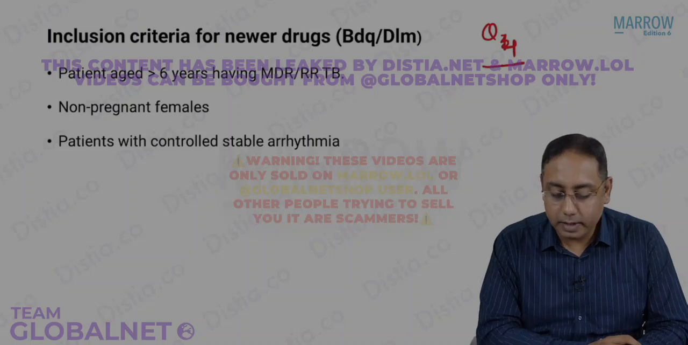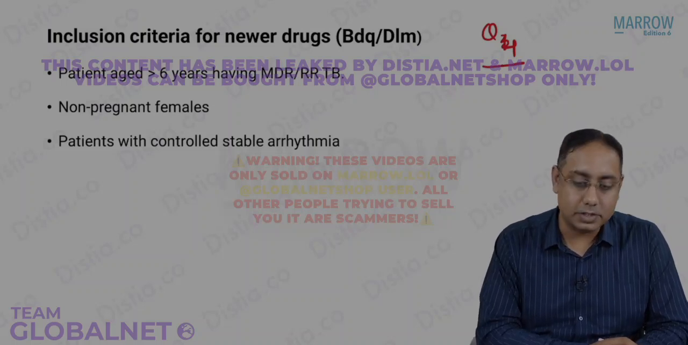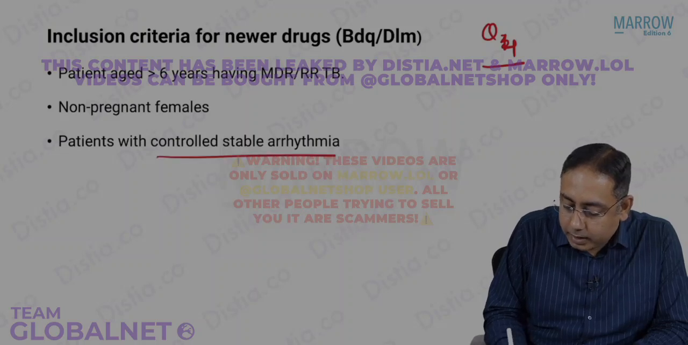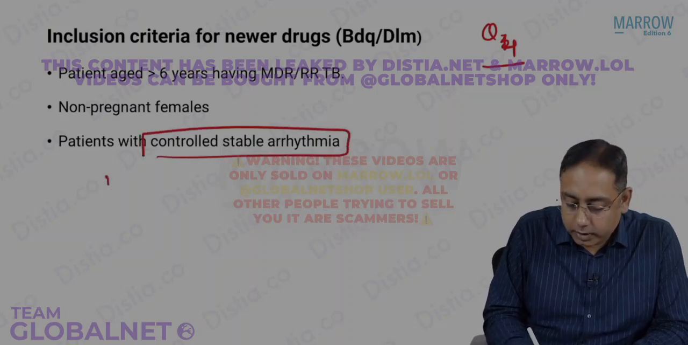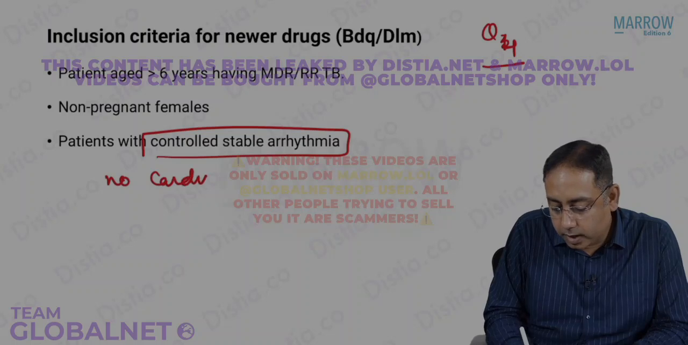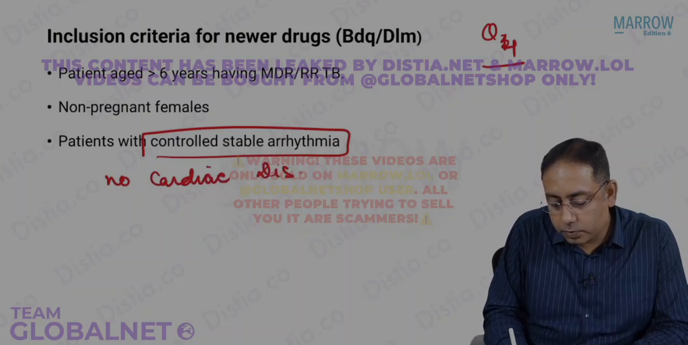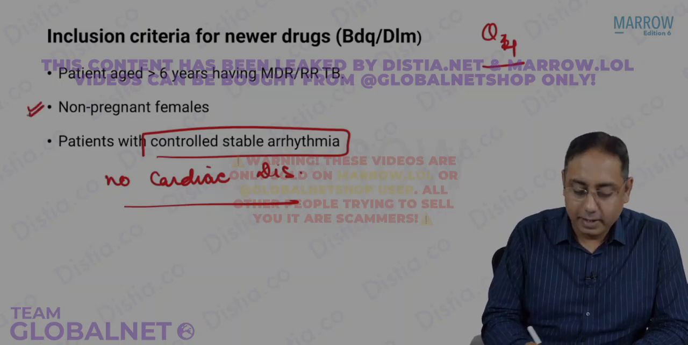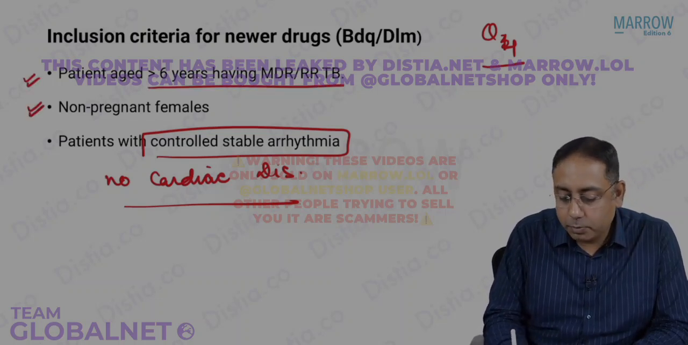Please note that bedaquiline has a risk of cardiac arrhythmias. So patients with cardiac arrhythmias that are controlled or stable, or who have no cardiac disease, is one of the inclusion criteria. The patient should be non-pregnant and the patient should be aged more than 6 years.